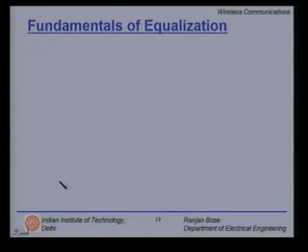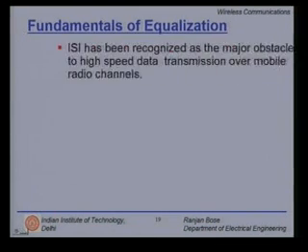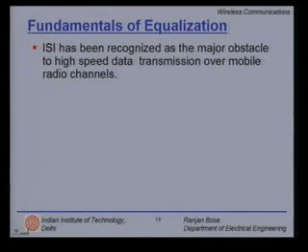Now, let us look carefully at equalization. We start off with fundamentals of equalization. We have learnt so far that equalization is used to eliminate or reduce the effects of inter-symbol interference. ISI has been recognized as a major obstacle to high speed data transmission. Earlier in the lectures, we had done a basic calculation for different kinds of fading channels and how fast you can send data without equalization, and we saw that the rates were pretty dismal.